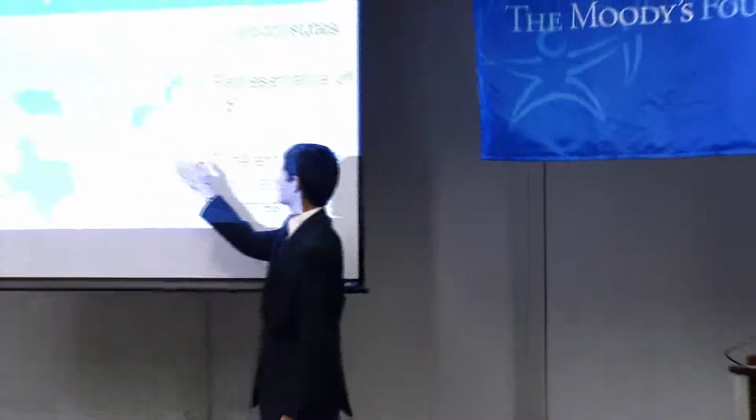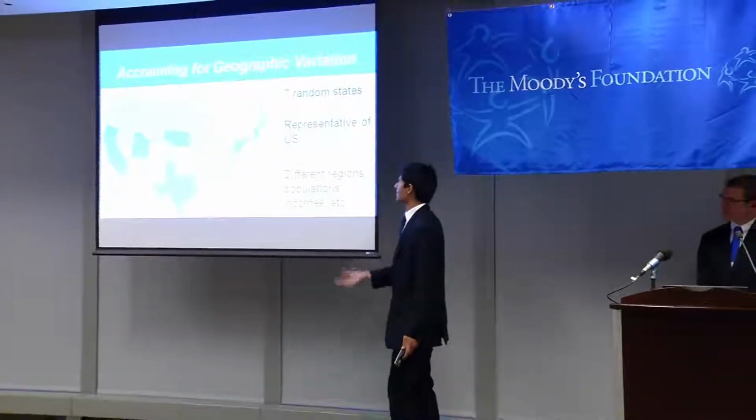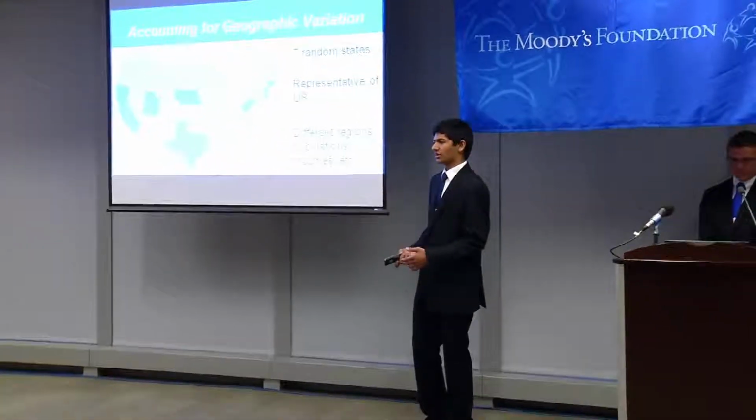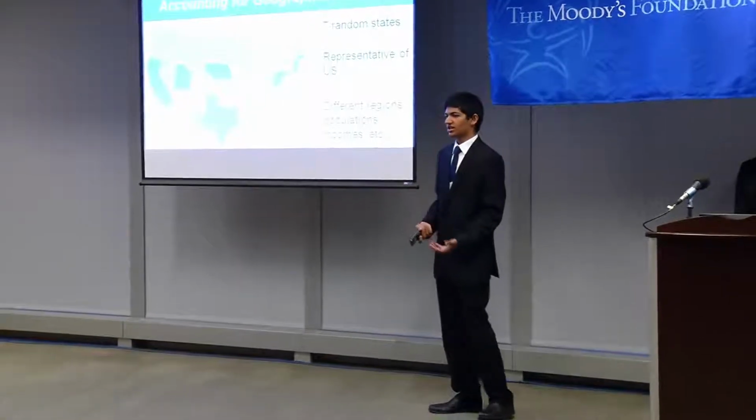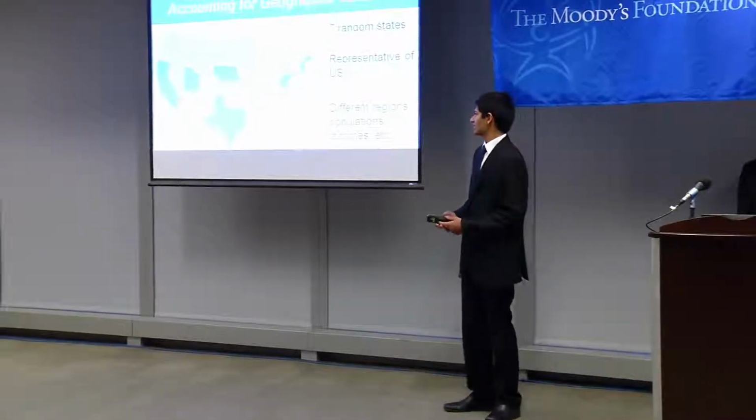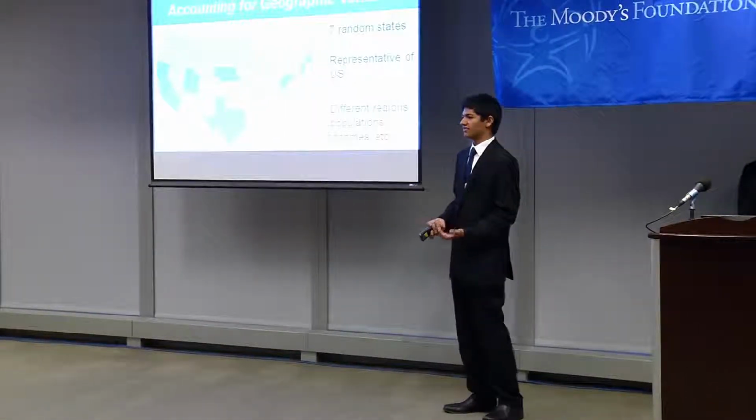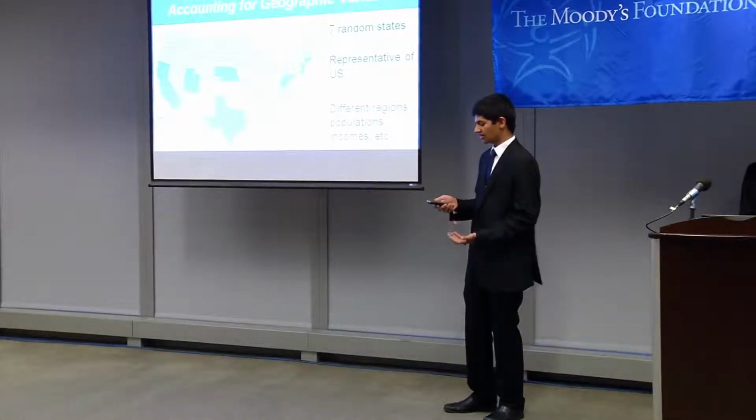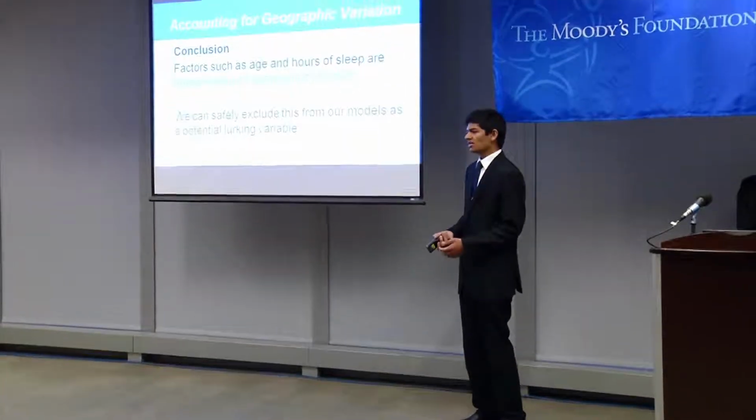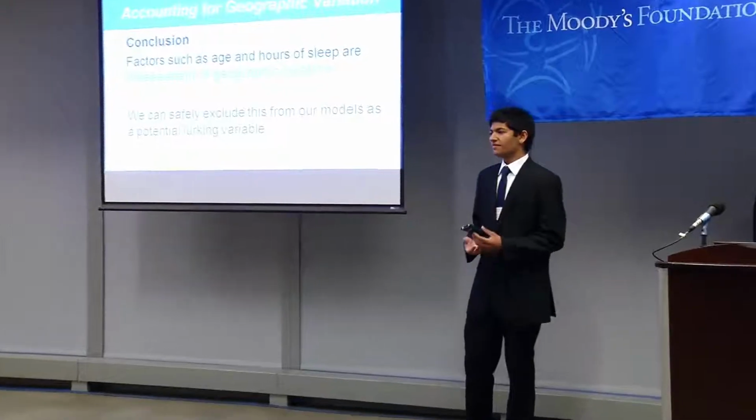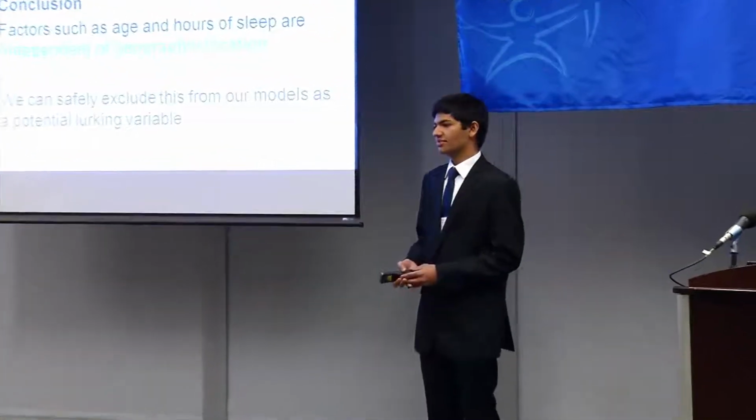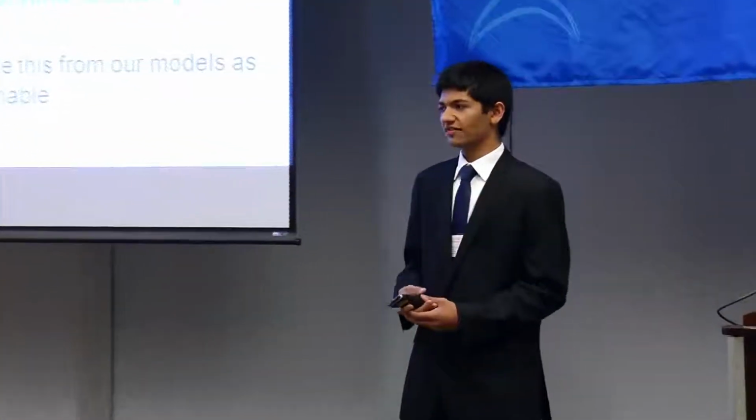You can see Texas, West Virginia, Connecticut, etc. And so we believe these 7 states, which were randomly selected, to be representative of the United States as a whole. You can see that they're in different regions of the country. They have different populations, incomes, demographics, etc. And so to conclude this, we found that factors such as average hours of sleep and average age are independent of geographic location. And we can safely exclude geographic location from our model that we will introduce shortly as a potential lurking variable.